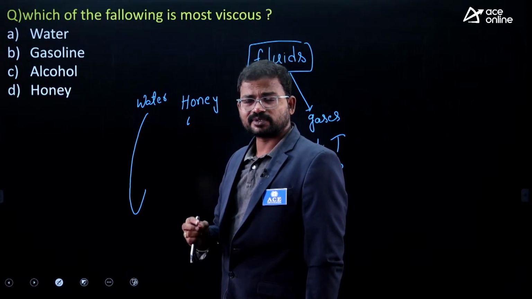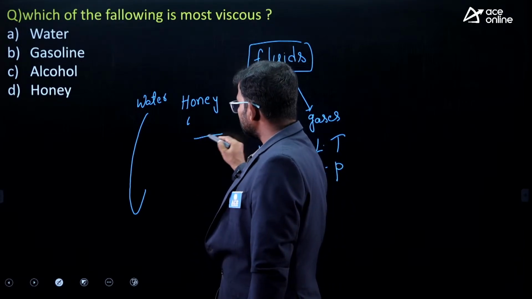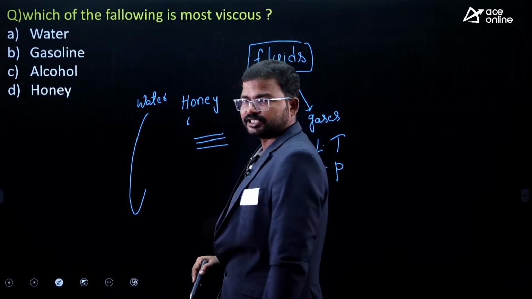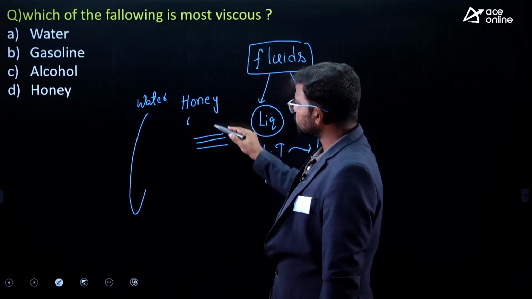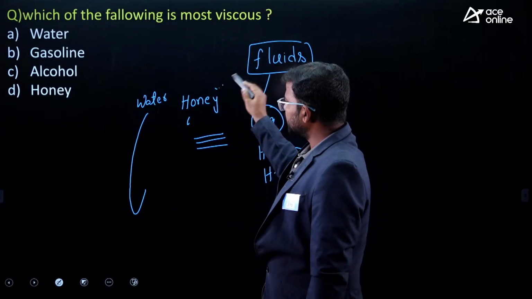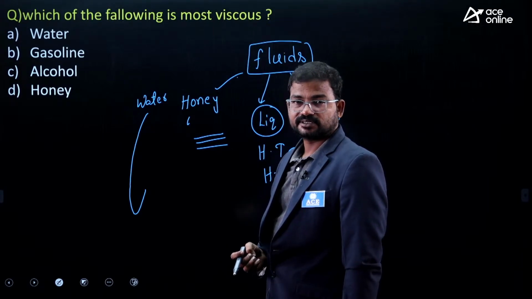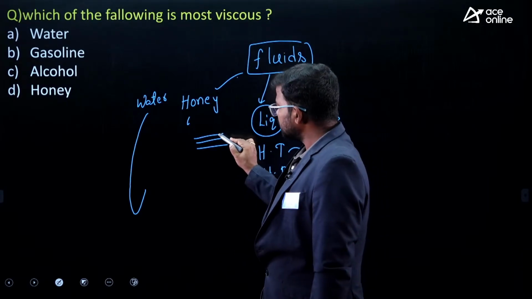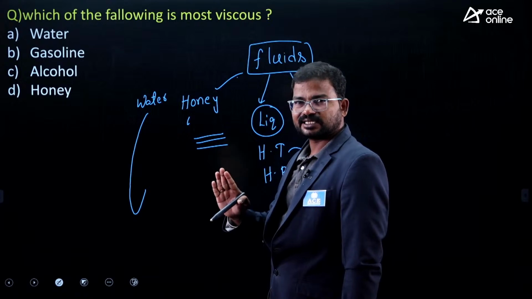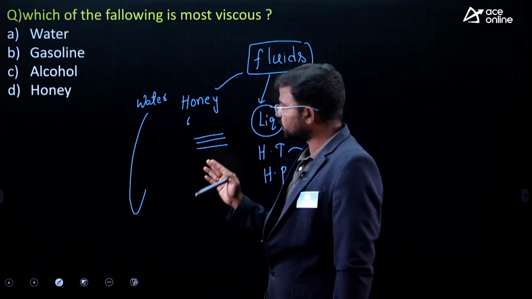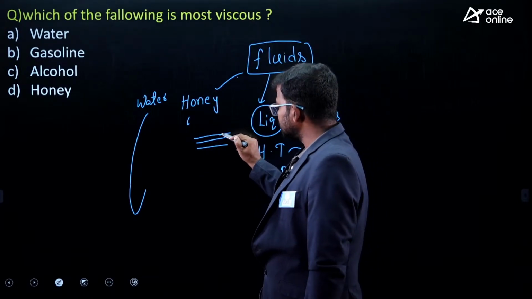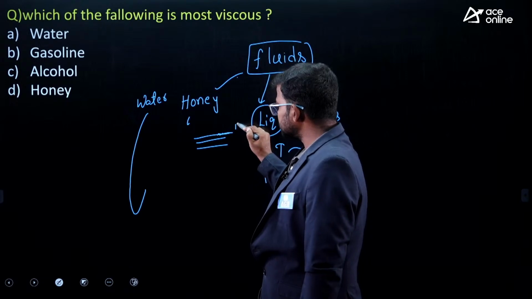Why? Because honey has a layer-type arrangement. Between any two layers of this chemical, there are strong attractive forces. Because of that, some force resists the flow of the liquid. Let's consider this is the first layer.